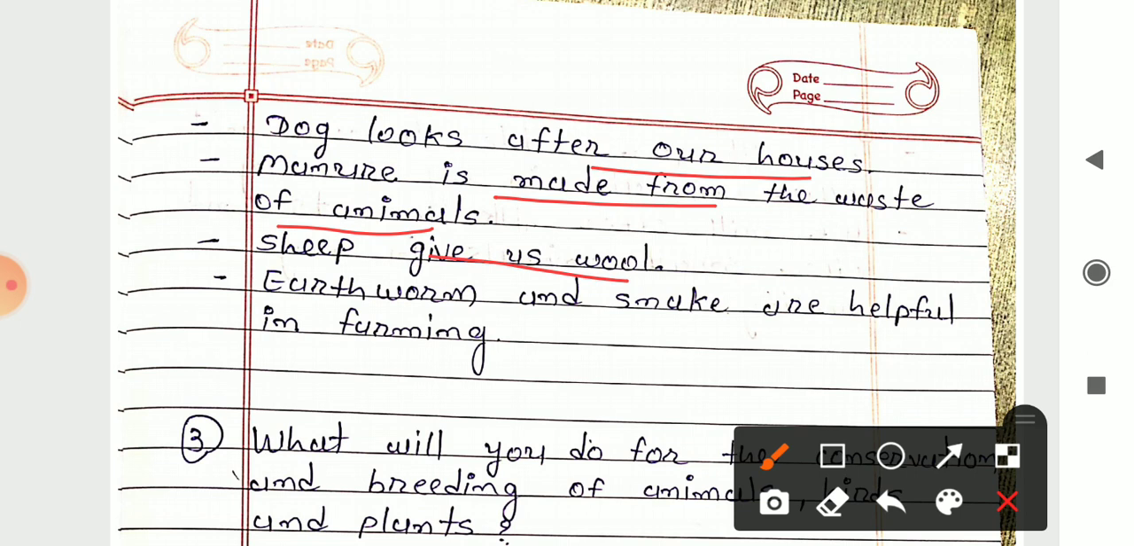Next is sheep give us wool, and from this wool we are making different clothes. The next one is earthworm and snakes are helpful in farming. So as earlier we had discussed, that's why they are known as the friends of farmers, as they are useful or helpful in the farming. Snake eats the rat which is harmful for the crop, and the earthworm make the soil soft and fertile. So this is how these animals are useful to us and importance of the animals.